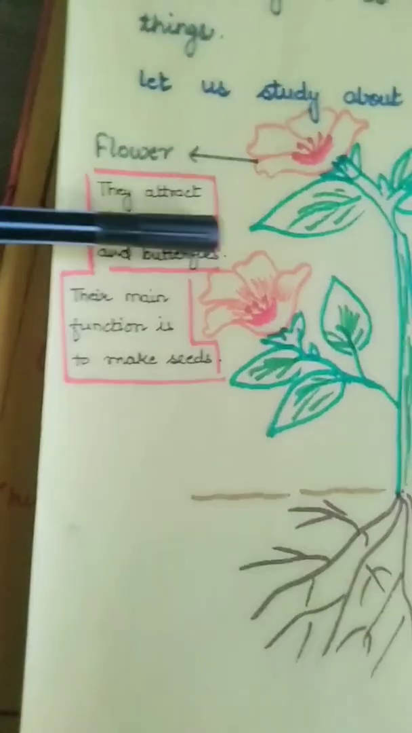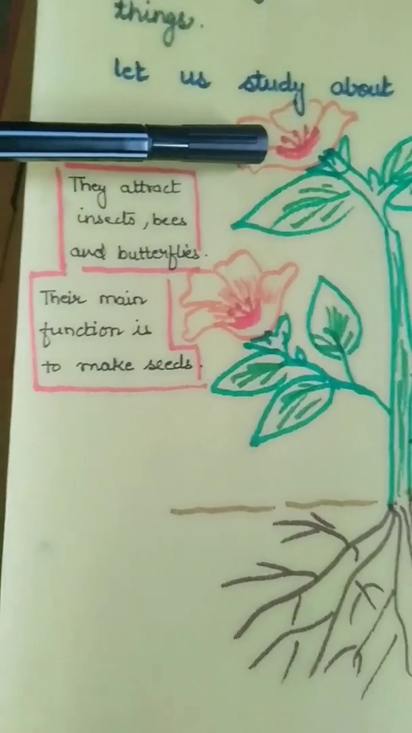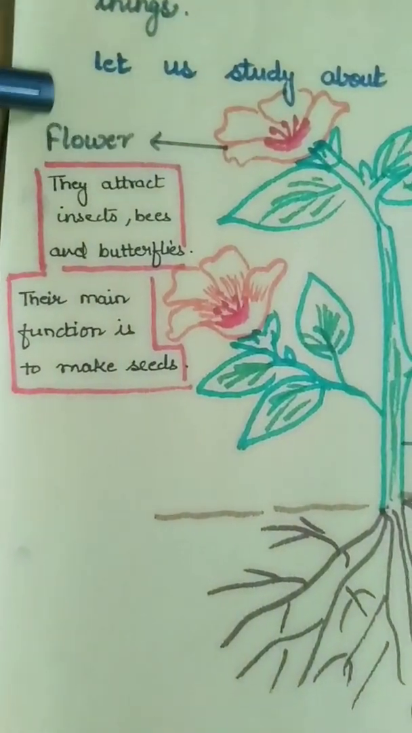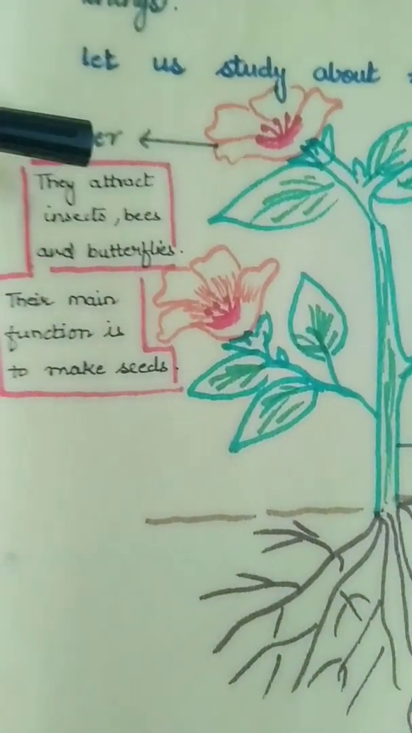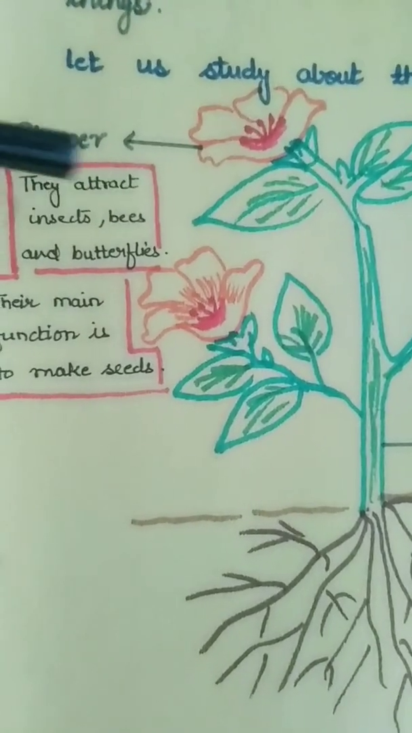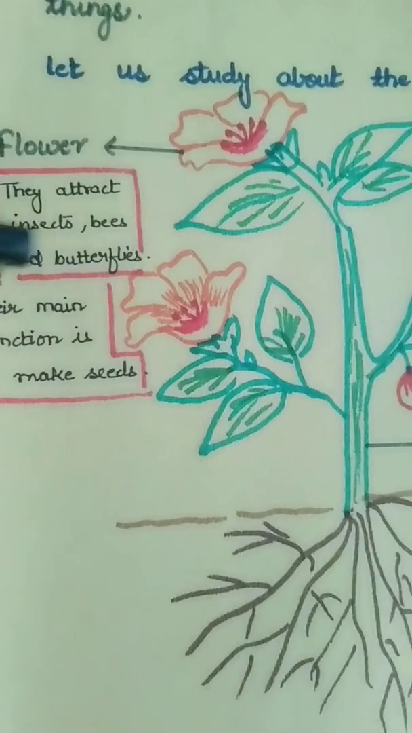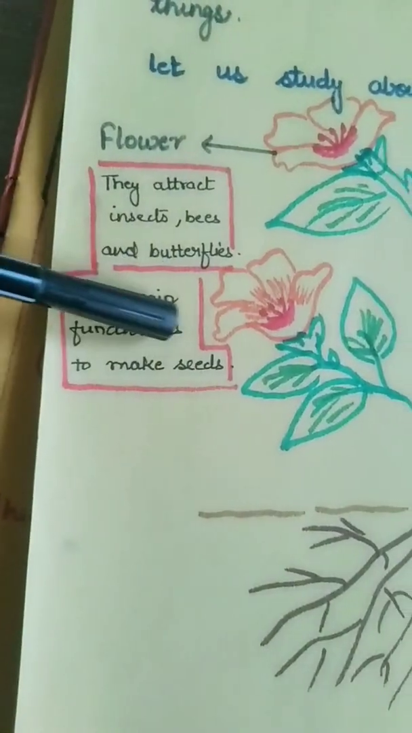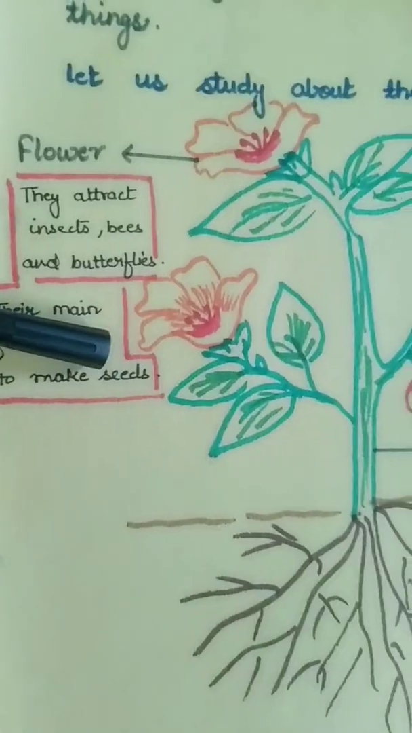Now the next part is flower. What is the function of flower, children? Flowers are very attractive. They are very colorful. So they attract insects, bees and butterflies. And their main function is to make seed.